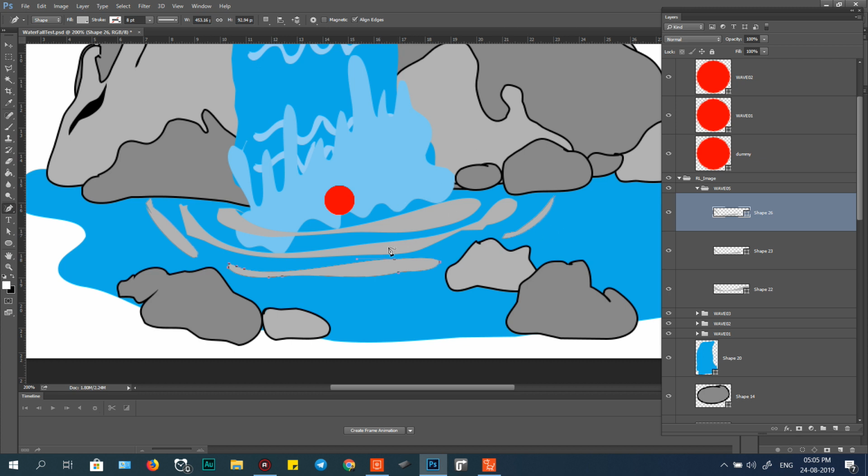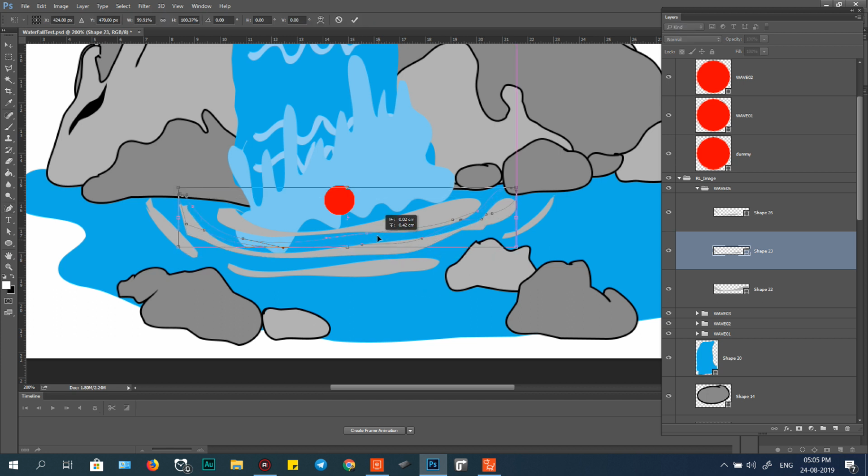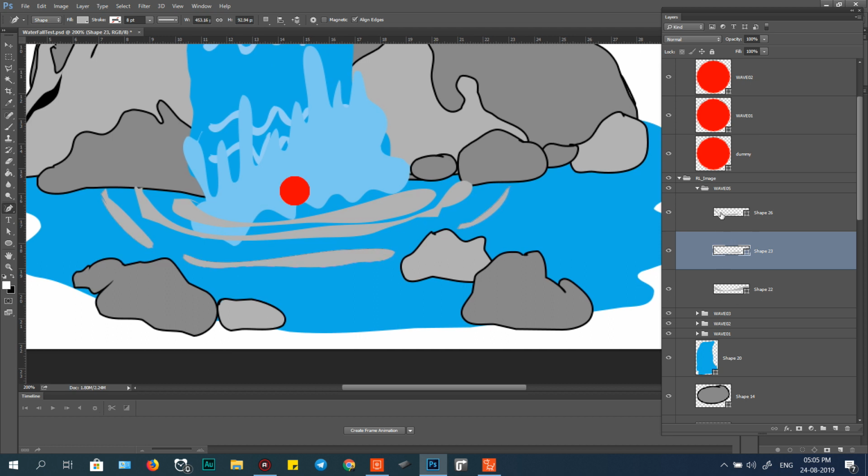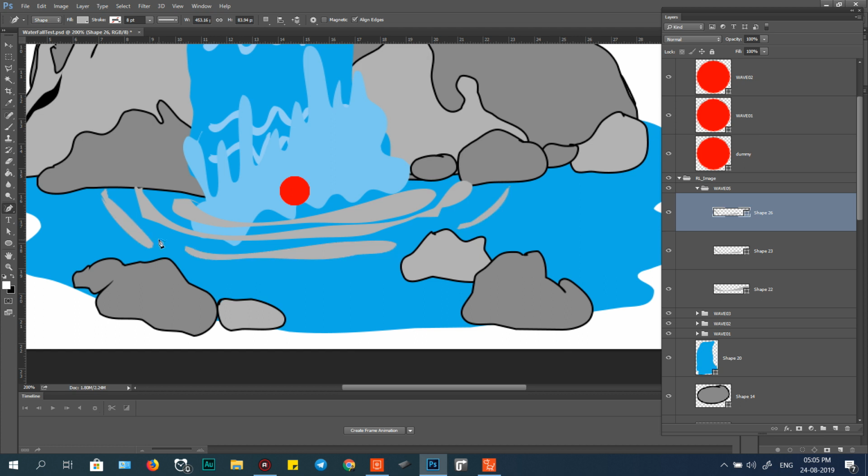And this one maybe a little bit dirty, so adjust some points and drag this point up. And this also. When it's close together, that means the frame is slow, and the middle point is fast.